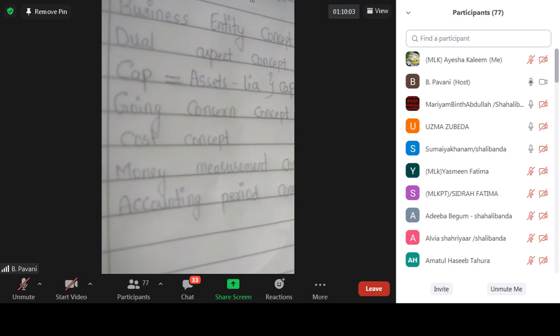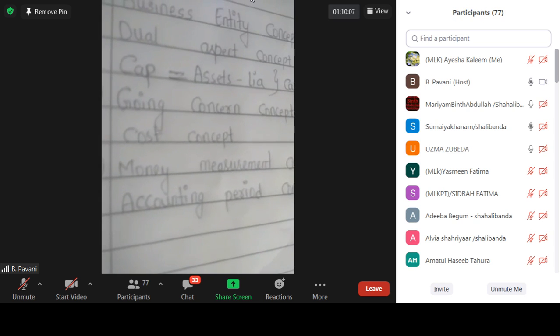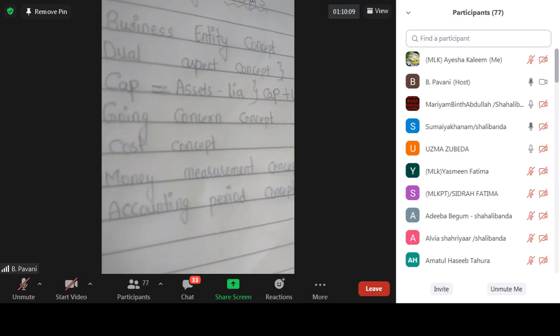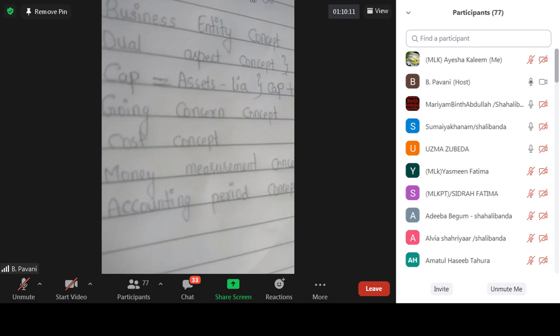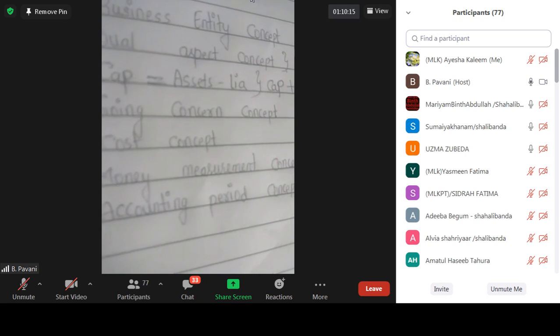So here the assets are not recorded at market value, because market value goes on changing. These changes they will not show in the books.